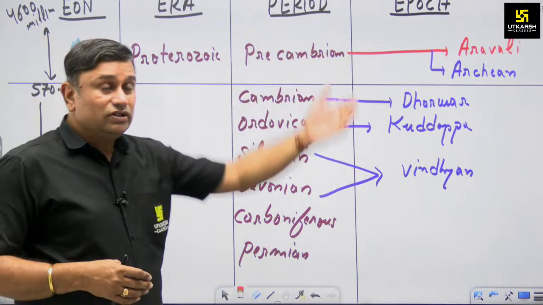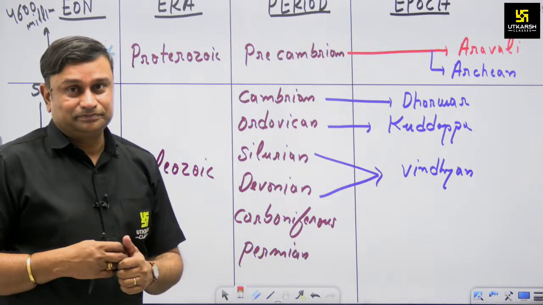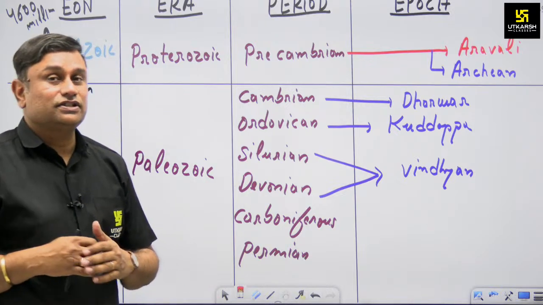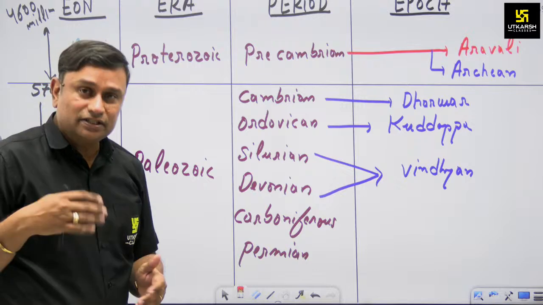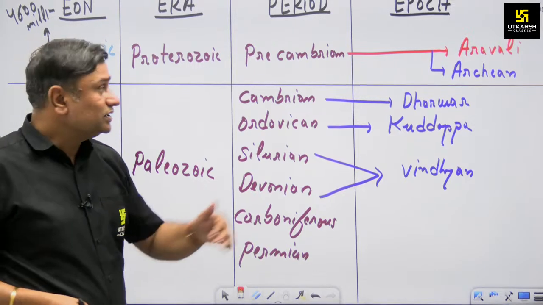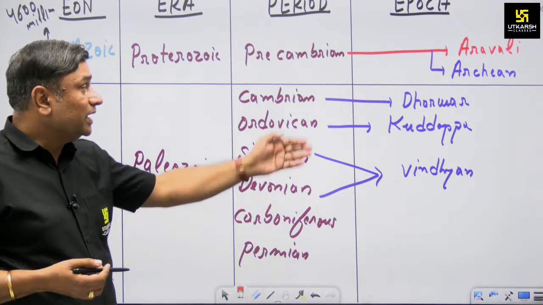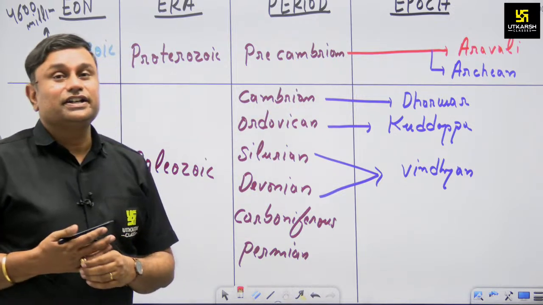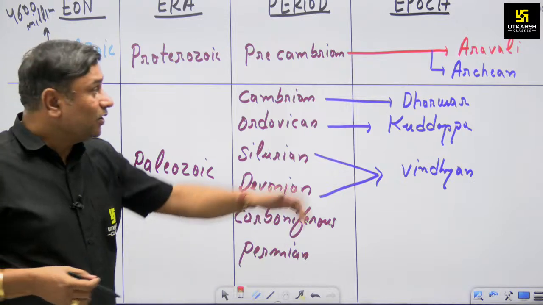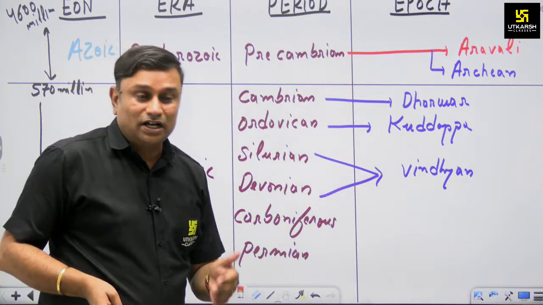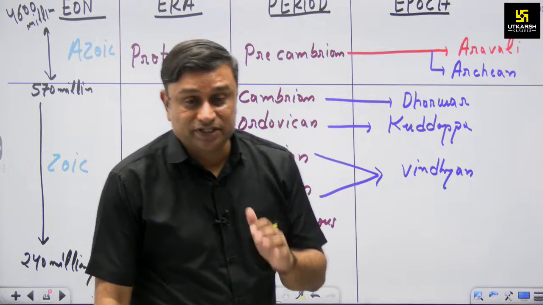It evolved in the form of the Archean rock system, which later changed into various rock systems: Archean converted into Dharwad, Dharwad converted into Kudappa, and Kudappa also converted into the Vindhyan rock system. All these rock systems are available in Rajasthan in present time also.